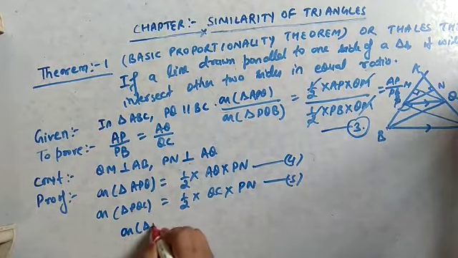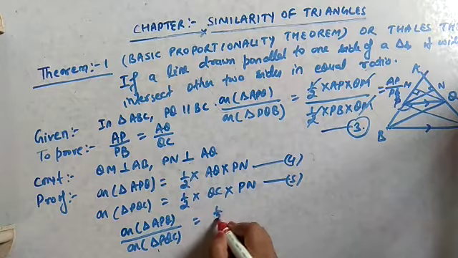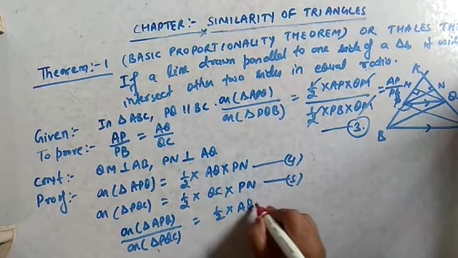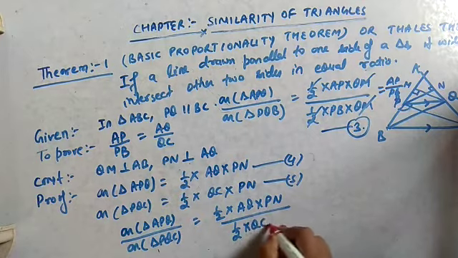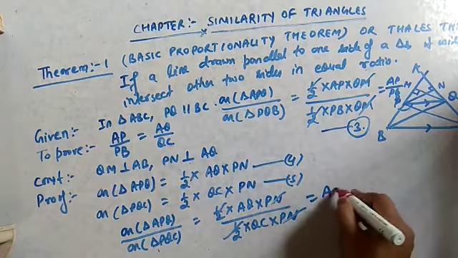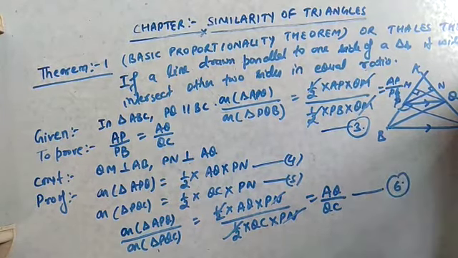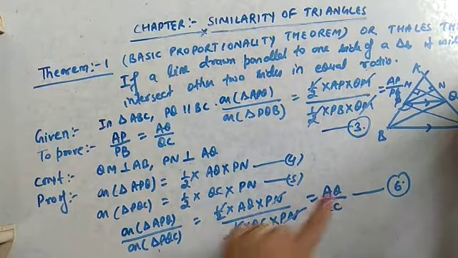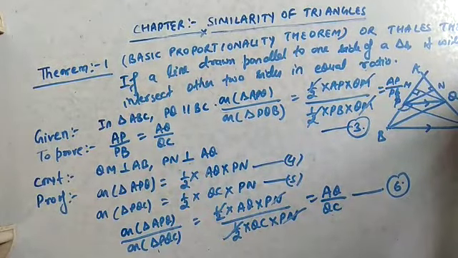So area of triangle APQ by area of triangle PQC equals 1 by 2 AQ into PN divided by 1 by 2 QC into PN. So we will get AQ by QC. This is equation 6. Now we need only two equations, third and sixth. So I am erasing all and I am writing these two equations at first.